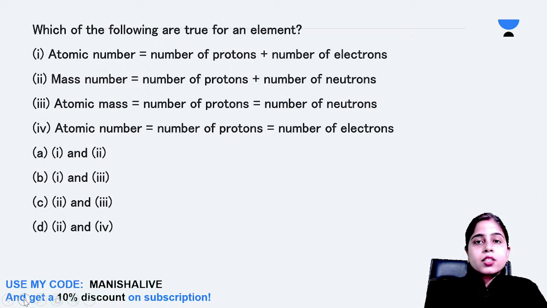Next question. Which of the following are true for an element? Please go through all the statements given in the question and select which is true for an element. Atomic number is equal to the number of protons plus electrons. Mass number is equal to the number of protons plus the number of neutrons.